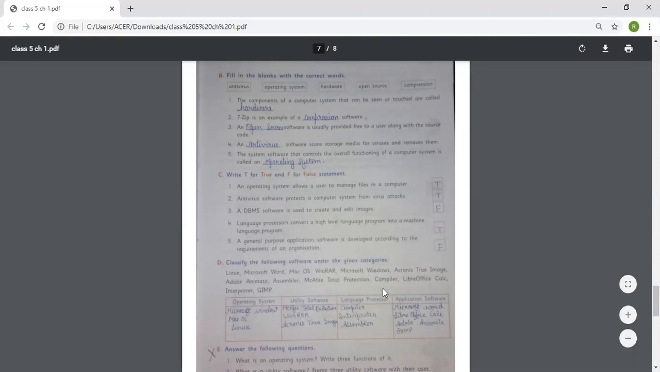Now classify the following software under the given categories. Girls, here are given some software and you have to put them under the correct category: operating system, utility software, language processor, and application software.